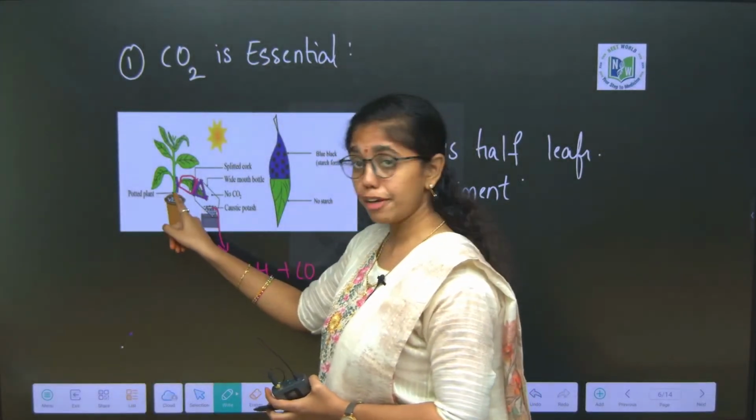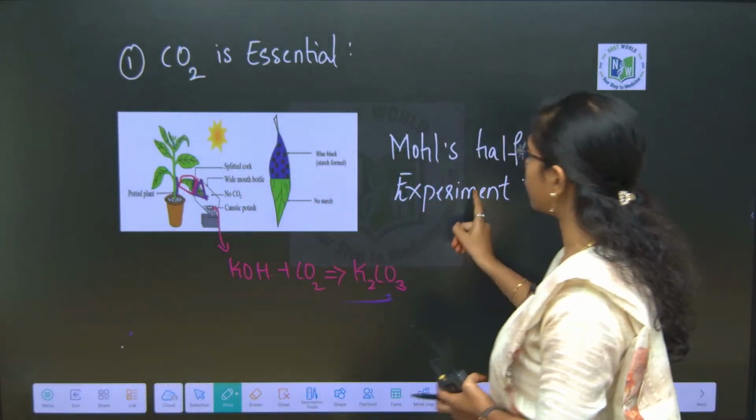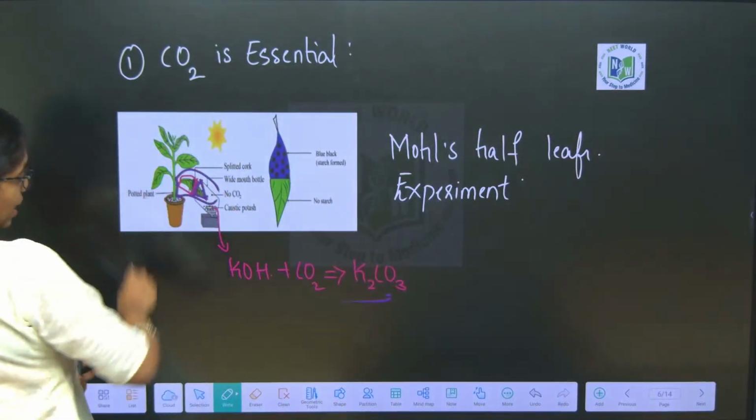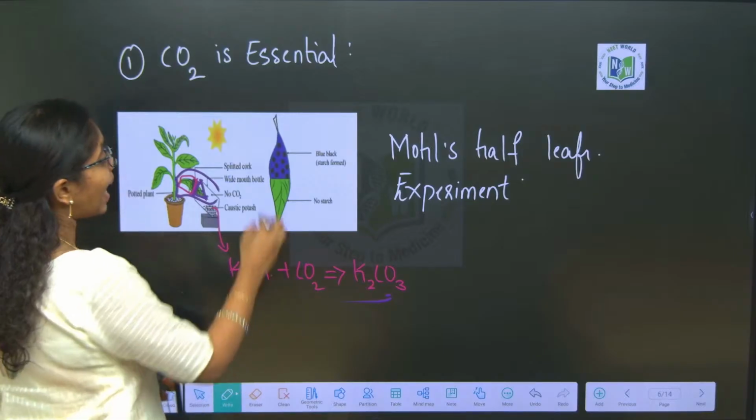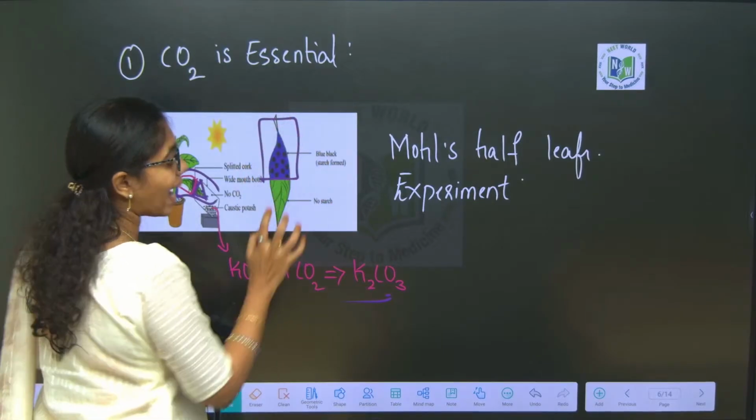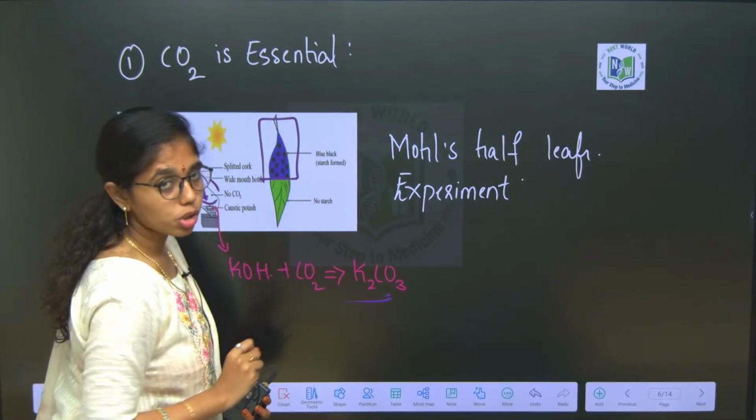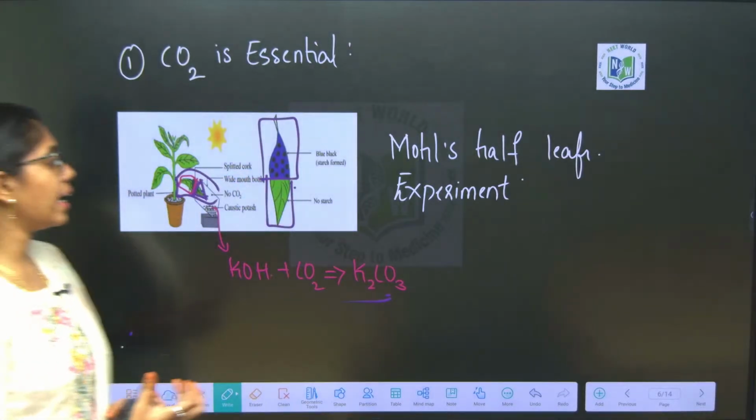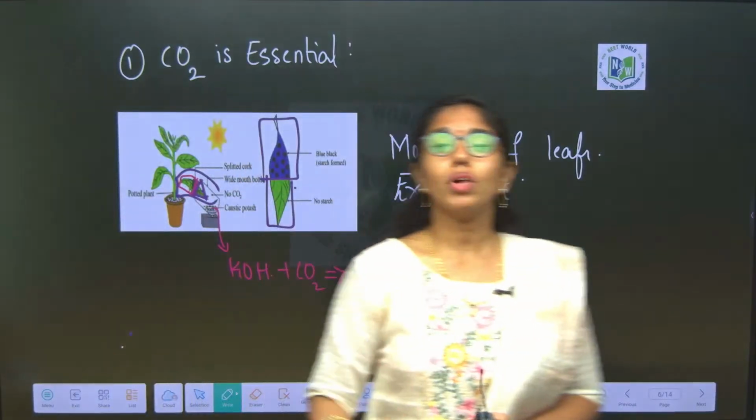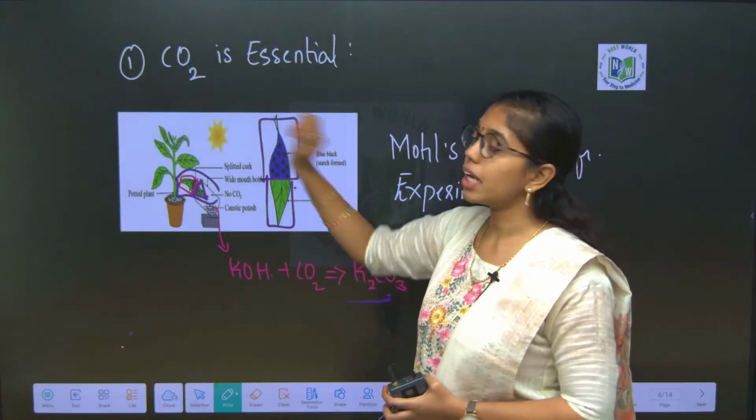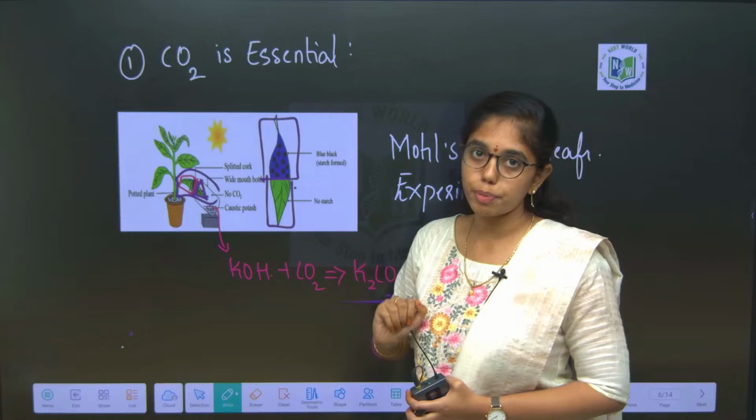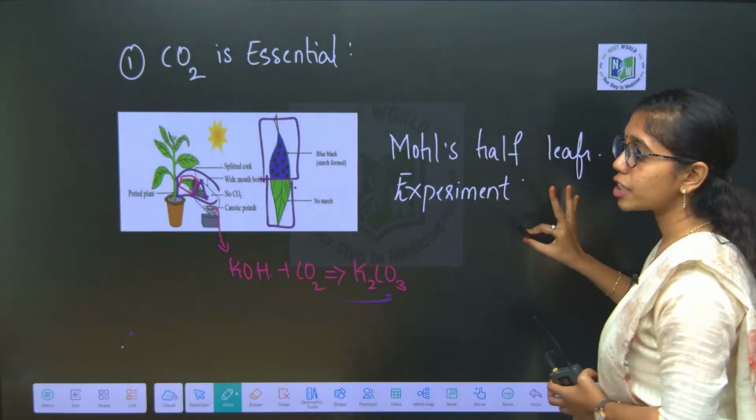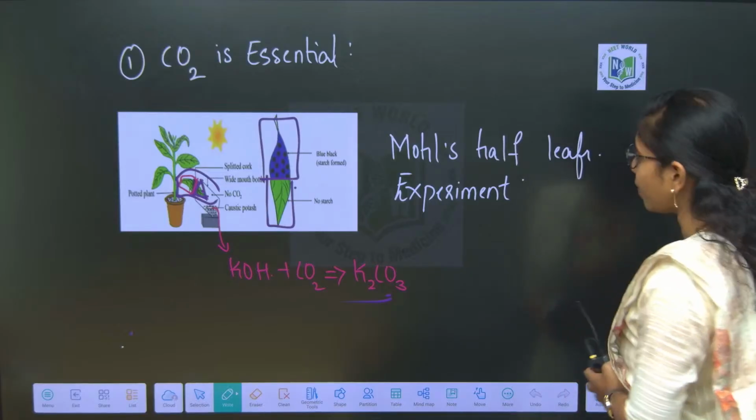When this leaf is subjected to the starch test, it shows that half of the leaf turns blue-black, indicating the presence of starch, and the other half of the leaf shows a pale color, indicating the absence of starch. With this, it is proved that carbon dioxide is essential for the process of photosynthesis. Remember the name of the experiment, that is Moll's half-leaf experiment.